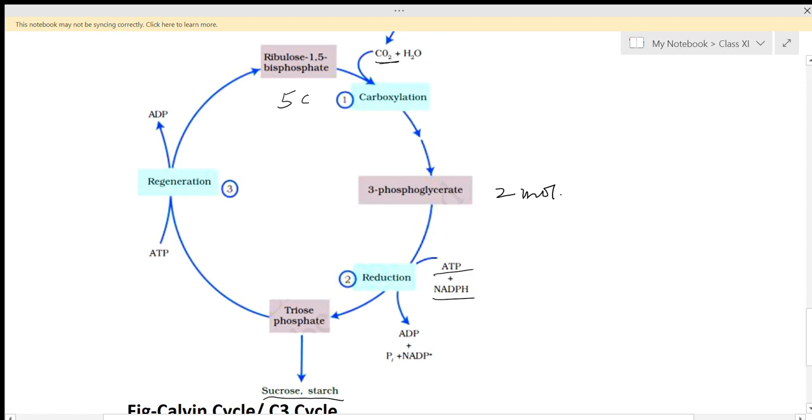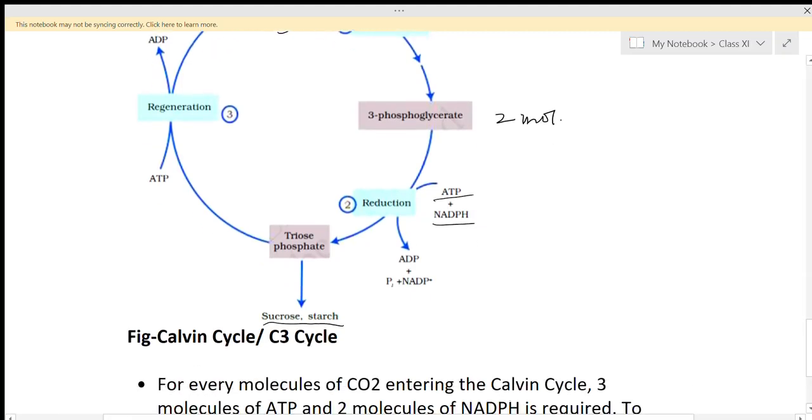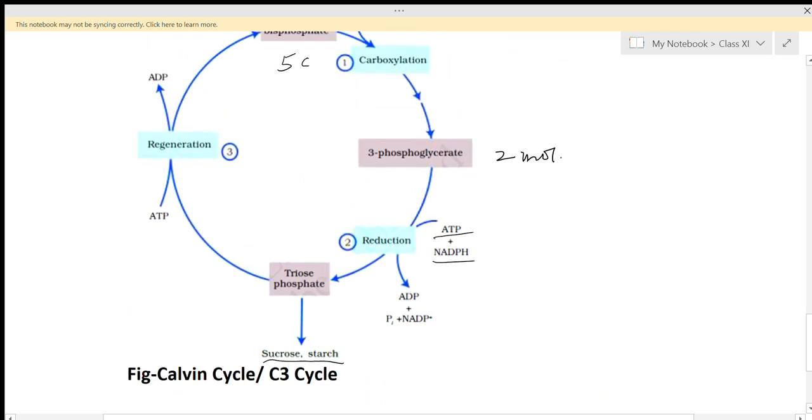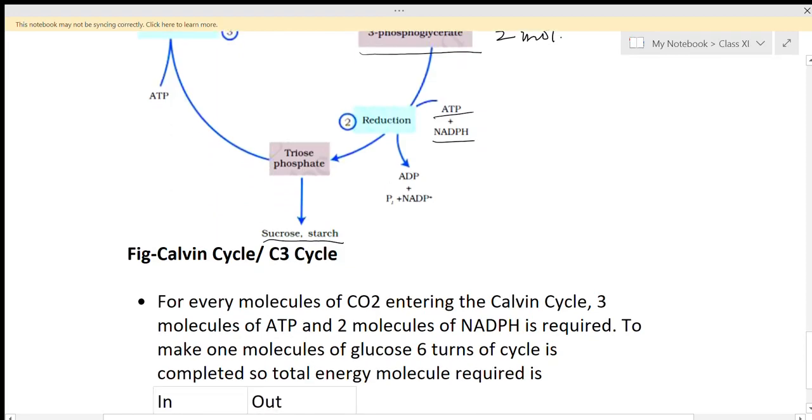In the carboxylation, carbon dioxide is accepted by the ribulose 1,5-bisphosphate. In the reduction, 3-phosphoglycerate is reduced into the triose phosphate. One molecule of triose phosphate will be used to form the sucrose, and another molecule will be used to regenerate the ribulose 1,5-bisphosphate. So in this way, this Calvin cycle is completed, and we will call it the C3 cycle because the first produced compound is 3-phosphoglycerate. That's why it is known as the C3 cycle.